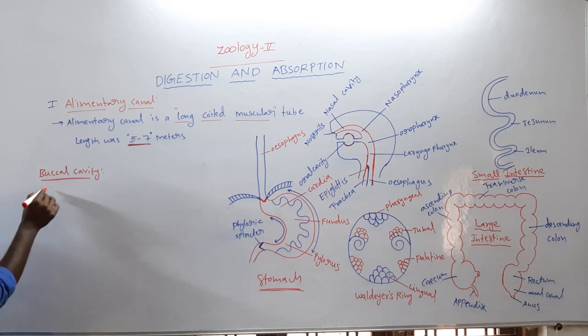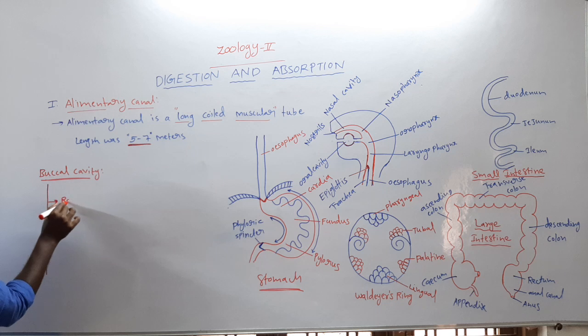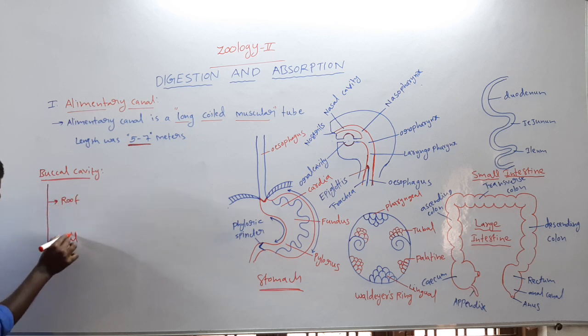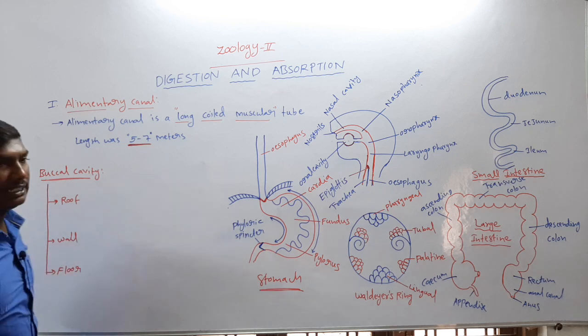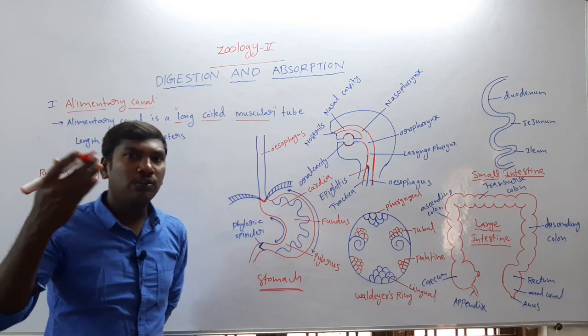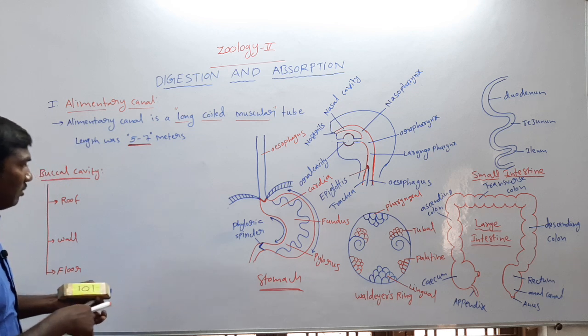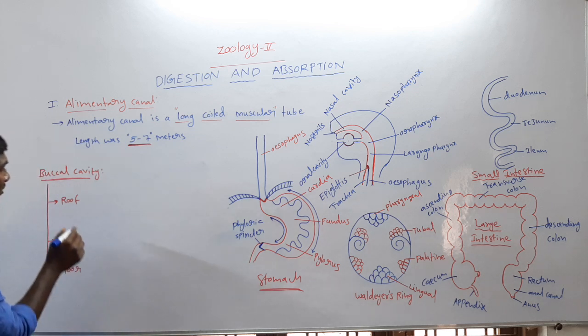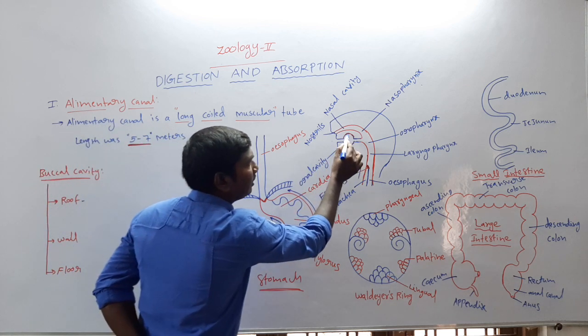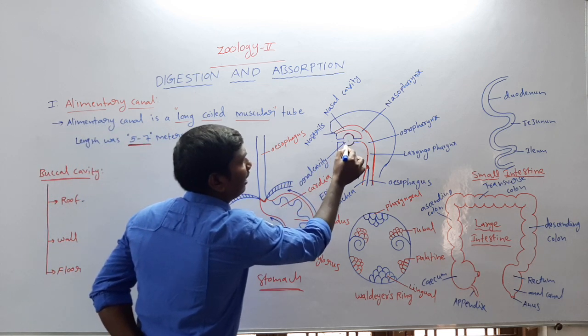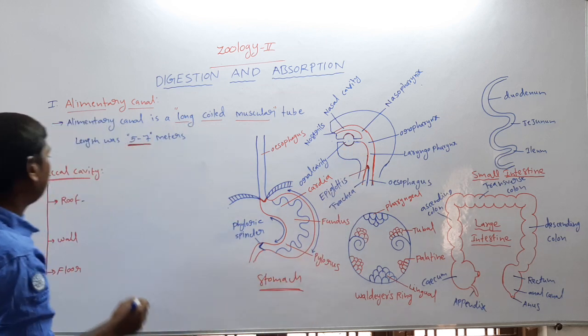The buccal cavity contains 3 regions. First one, roof. Second one, wall. Third one, floor. The buccal cavity contains 3 regions: roof, wall and floor. First one, the roof.